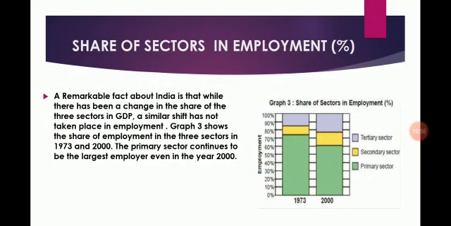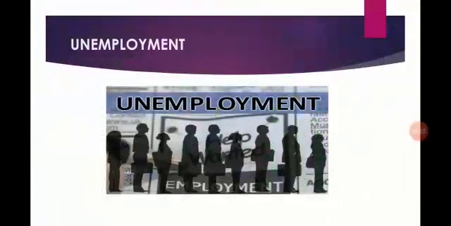When we compared the employment, students, now we will see unemployment. Where are most of the people employed? Students, why didn't a similar shift out of the primary sector happen in the case of employment? It is because not enough jobs were created in the secondary and tertiary sectors.